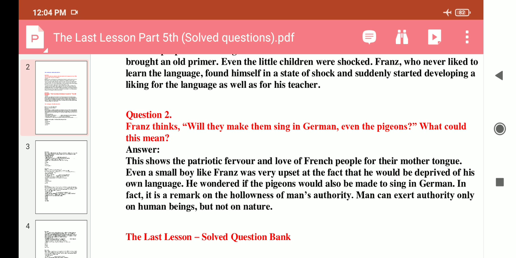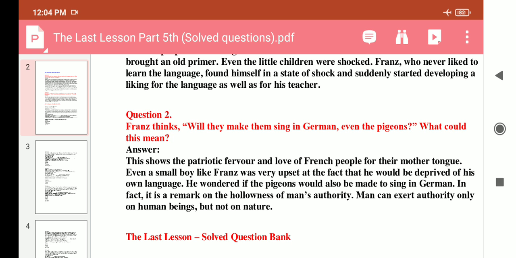Franz thinks, will they make the sign in German, even the pigeons? What could this mean? The answer is, this shows the patriotic fervor and love of the French people for their mother tongue.